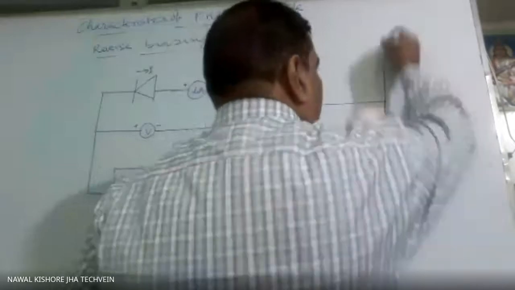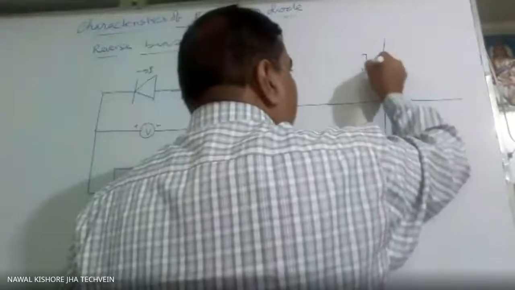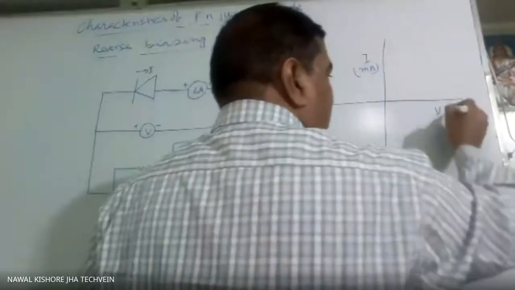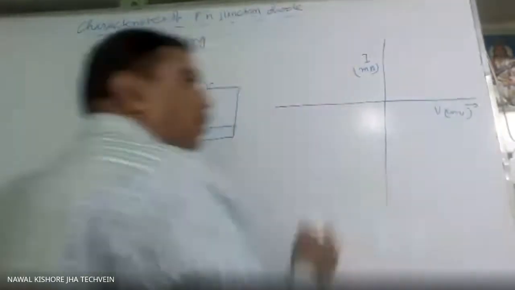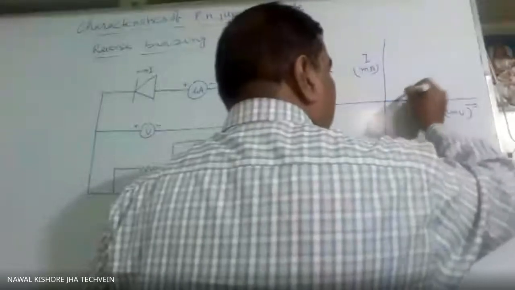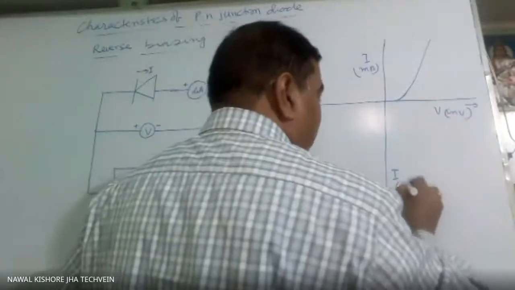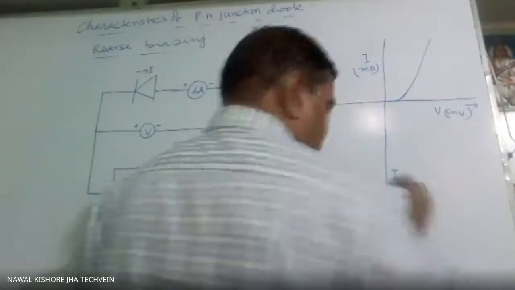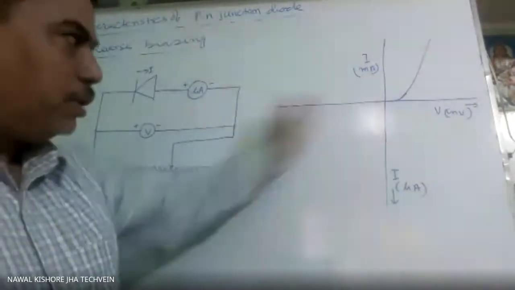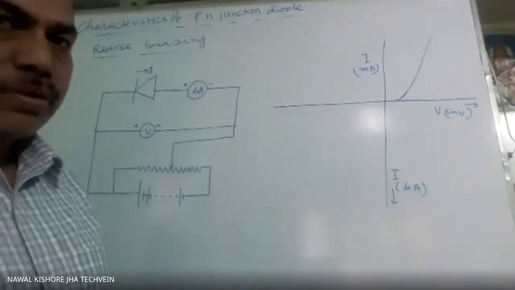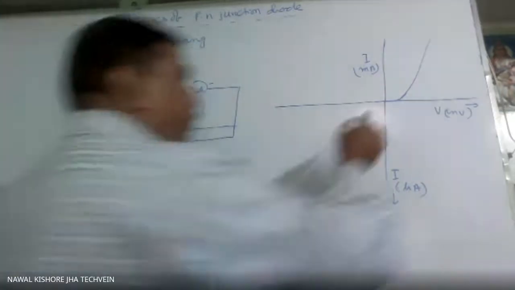So this part we are showing, okay, like this. After that we will complete this part also. This was I in milliampere. The complete graph will be like this. This is V in volt. This part we have already completed. Now on this side we will take I in microampere order. This axis we will change. Voltage in volt only. The graph will come like this.